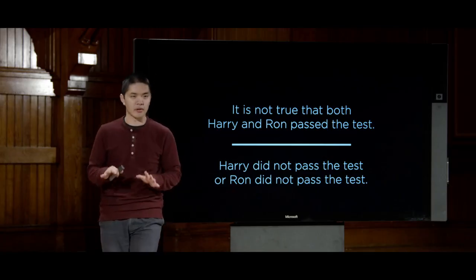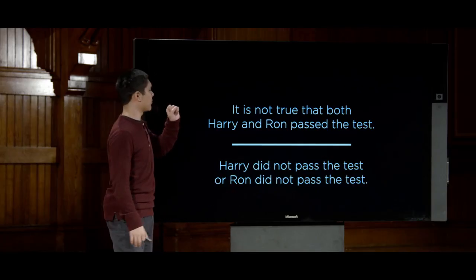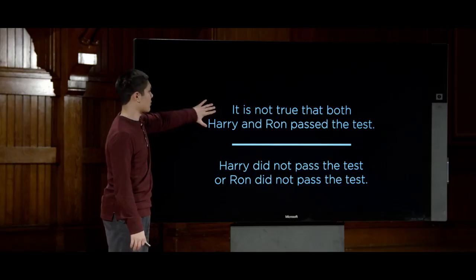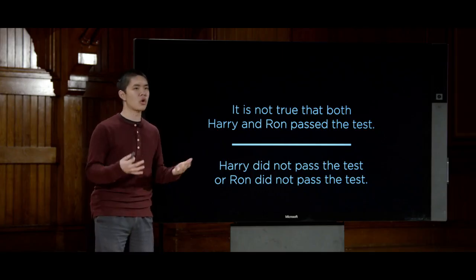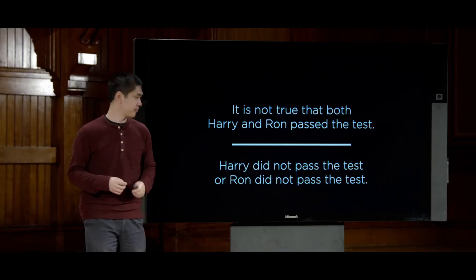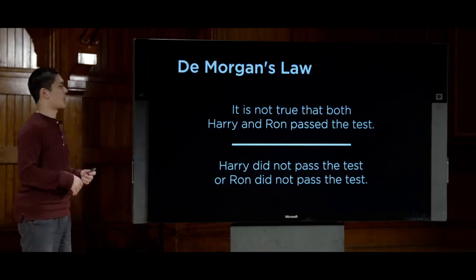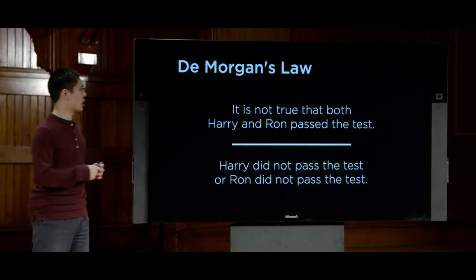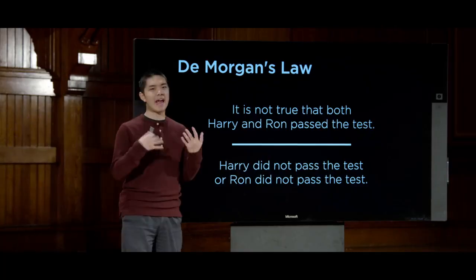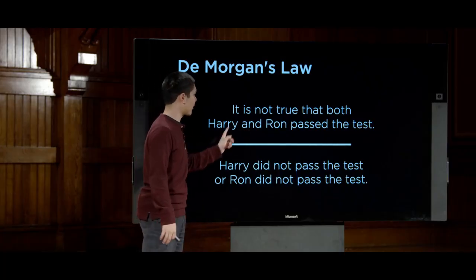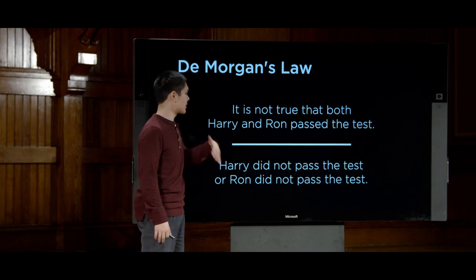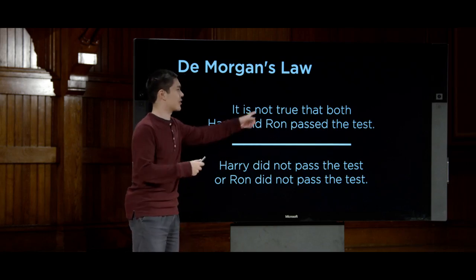This is not an exclusive or. But if it is true that it is not true that both Harry and Ron passed the test, well, then either Harry didn't pass the test or Ron didn't pass the test. And this type of law is one of De Morgan's laws, quite famous in logic, where the idea is that we can turn an and into an or. We can take this and, that both Harry and Ron passed the test, and turn it into an or by moving the nots around.